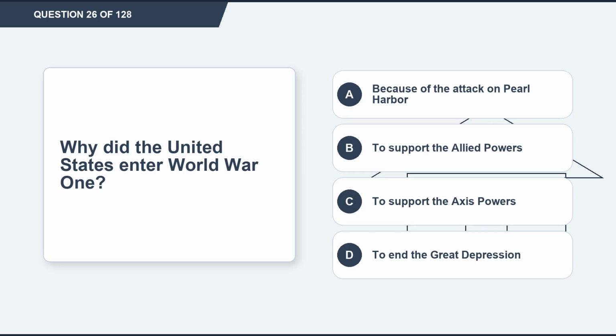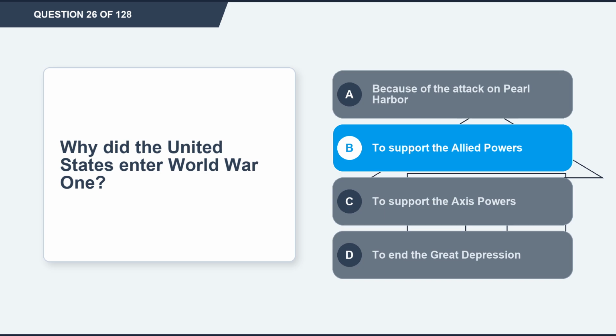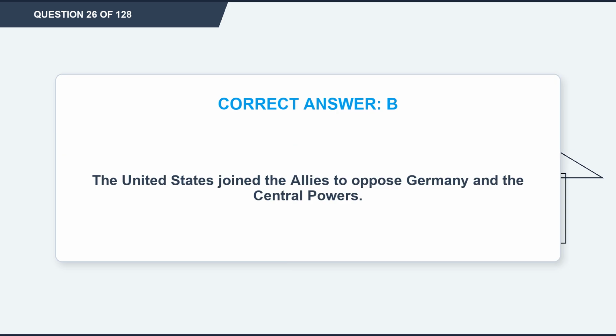Question 26. Why did the United States enter World War I? Option A, because of the attack on Pearl Harbor. Option B, to support the Allied powers. Option C, to support the Axis powers. Option D, to end the Great Depression. The correct answer is option B, to support the Allied powers. Explanation: the United States joined the Allies to oppose Germany and the Central Powers.